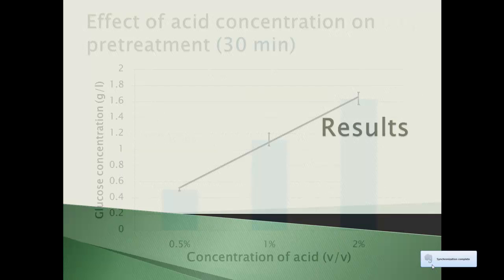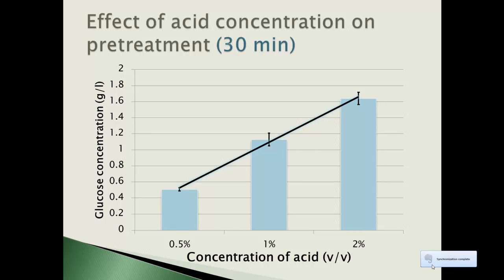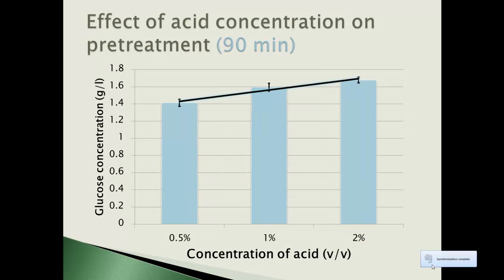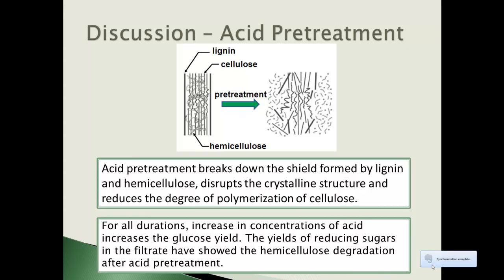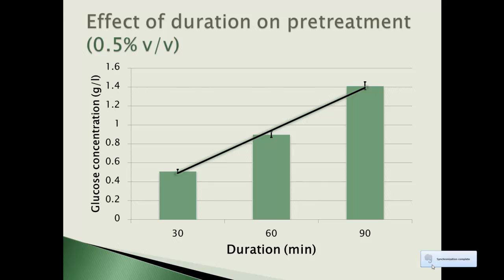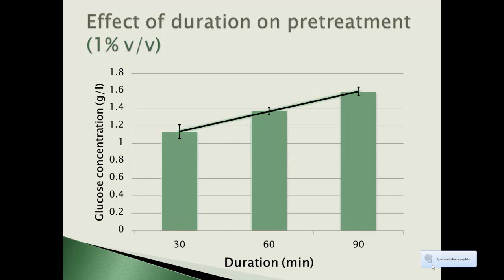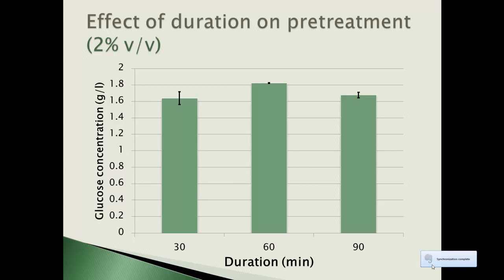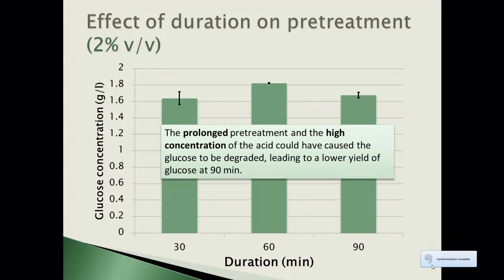For our results, we found that for all durations, the increase in the concentration of the acid increases the glucose yield. This shows the hemicellulose degradation after acid pretreatment. Glucose yields also increase when samples are pretreated for longer. However, this is not the case for 2% sulfuric acid, as there is a decrease in the glucose yield after 60 minutes. The prolonged pretreatment and the high concentration of the acid could have caused the glucose to be degraded, hence leading to a lower yield.